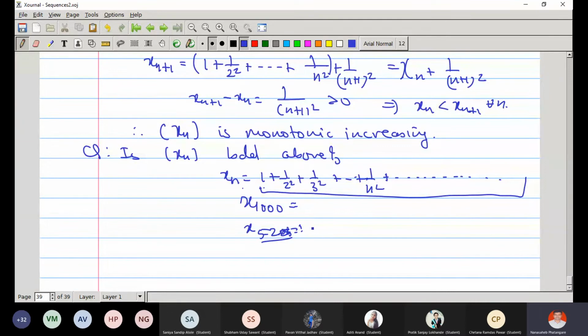As n tends to infinity, you are adding more and more numbers. For x2 there are only 2 numbers, for x3 there are 3 numbers, for x4 there are 4 numbers. So as n tends to infinity, you are adding infinitely many numbers. Is the sum finite or not? That is the question. That gives very interesting information if you are sure about convergence. But for monotonic increasing, you just have to check whether it is bounded above.